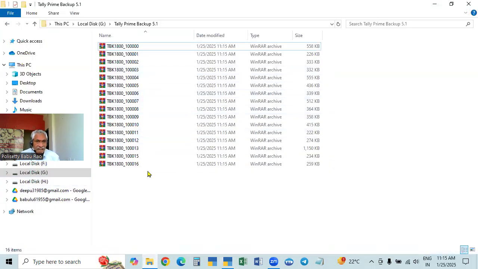See in the G drive tally backup folder. All the companies are available, but they will show only the numbers. TBK means tally backup, and 1800 in TBK 1800 indicates the version. See here, in the case of Tally ERP 9 and Tally Prime up to release 2.1, the company numbers